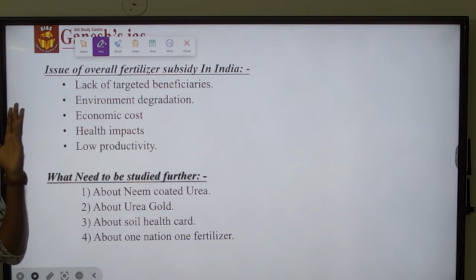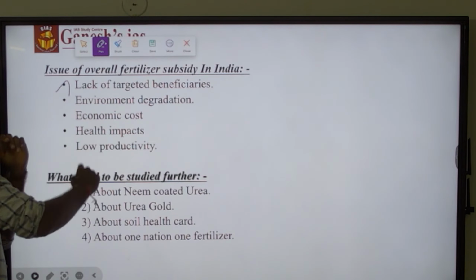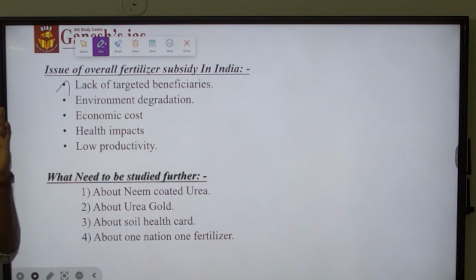There is no differentiation between small, medium or larger farmers. As a result, the larger as well as the medium scale farmers, those who have the capacity to buy the fertilizer without the subsidy also, are getting the subsidy.